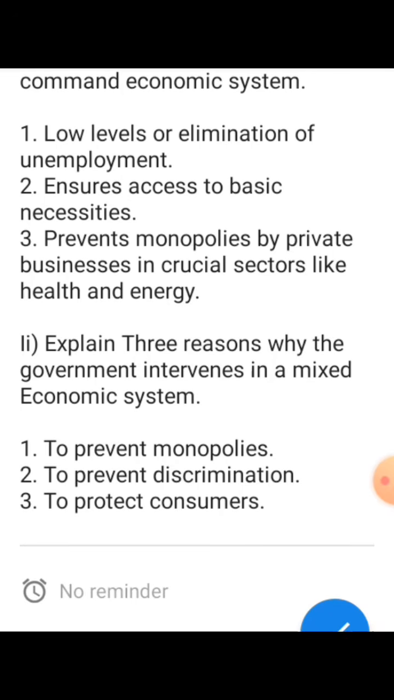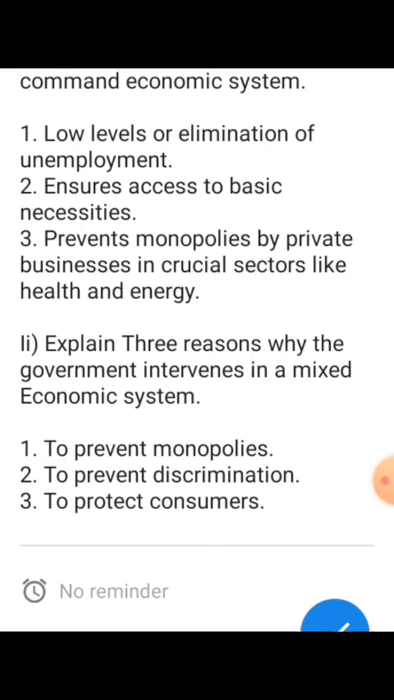So the last one is explain 3 reasons why the government intervenes in a mixed economy. Number 1, to prevent monopolies. So the first thing is to prevent monopolies. Number 2, to prevent discrimination. Number 3, to protect consumers.